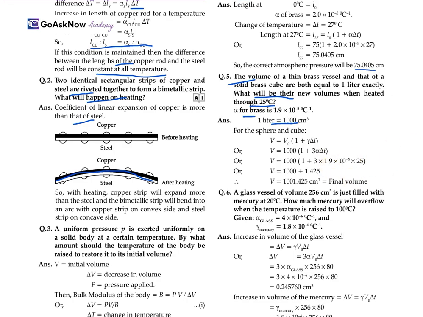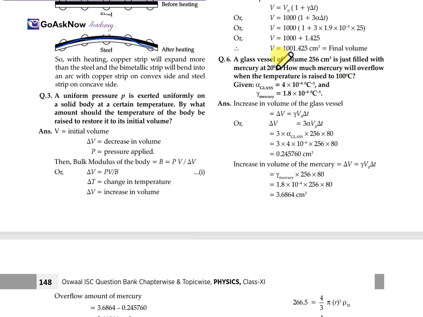Now, another one: a glass vessel of 256 centimeters cube is filled with mercury. How much mercury will overflow when the temperature rises by 100 degrees Celsius? So the glass expansion is given and the mercury expansion is also given. You just write the value. The increase of the volume of the glass vessel is delta V equals gamma V naught delta T. Delta V is equal to 3 alpha V naught delta T. So 3 into alpha glass into 256 into 80. When we solve it, we get the volume.